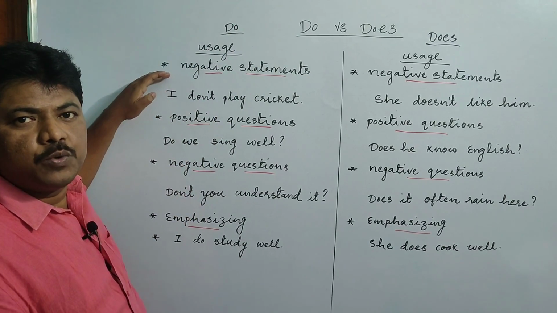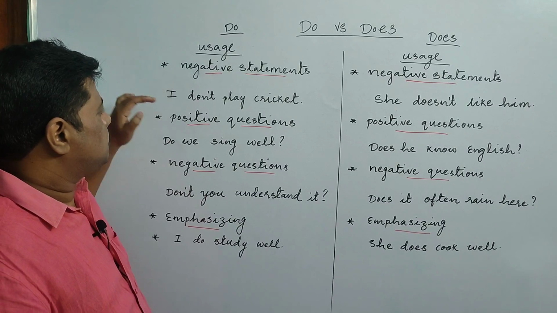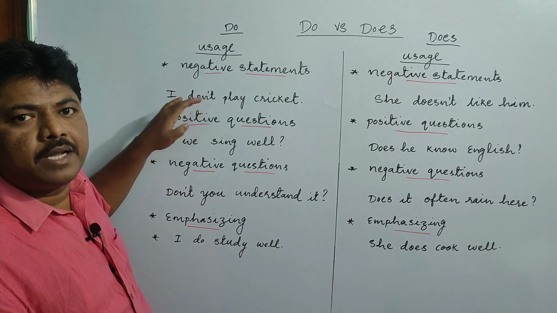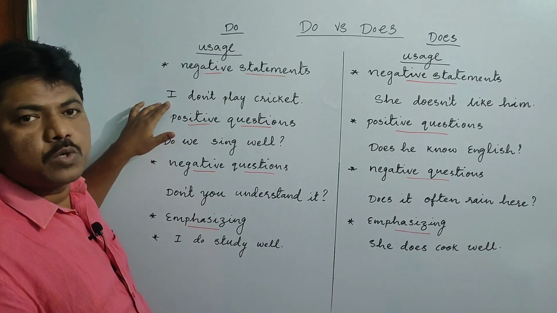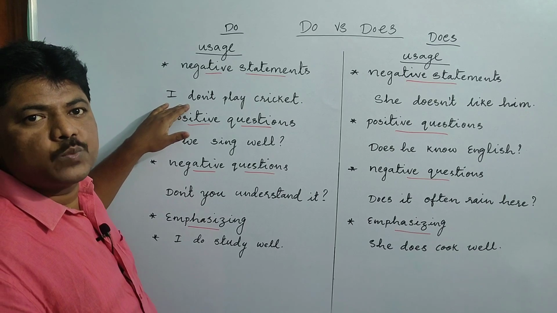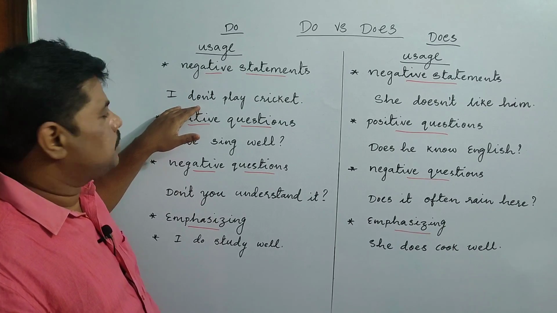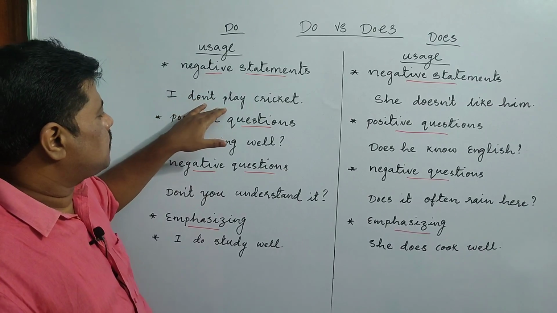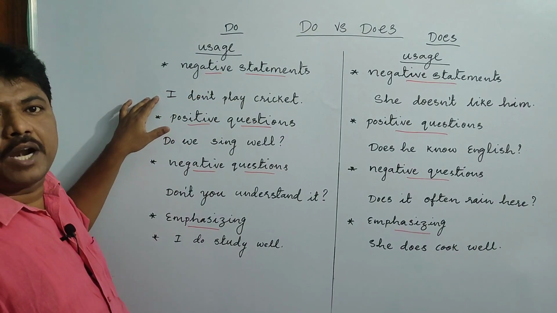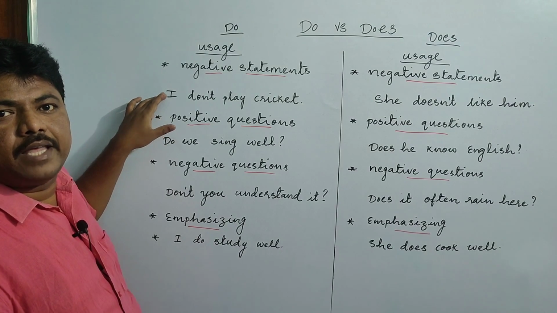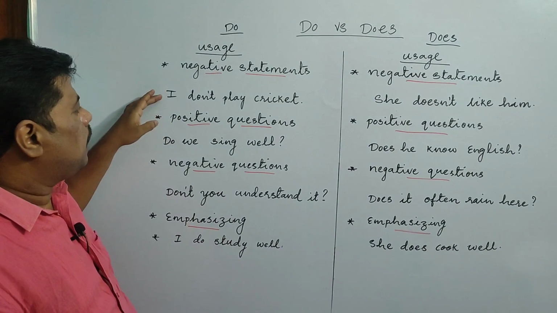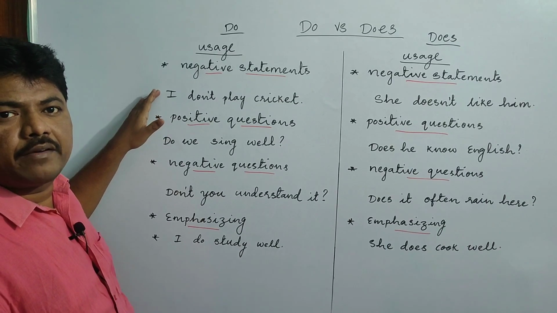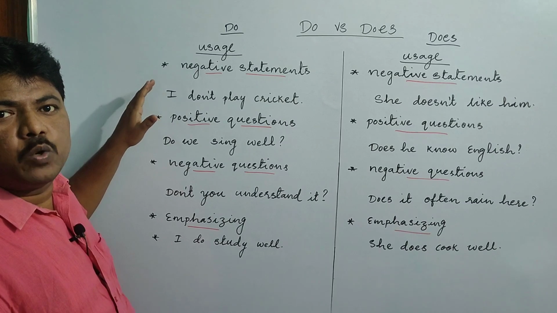First of all, we use do for negative statements. For example, I don't play cricket. Do plus not becomes don't. Negative sentences have either no or not, so we always use do plus not, which becomes don't. So, I don't play cricket. Similarly, we can use it for other pronouns: we, you, they and names. So we can say I don't play cricket, we don't play cricket, you don't play cricket, they don't play cricket, and Rajesh and Ravi don't play cricket.